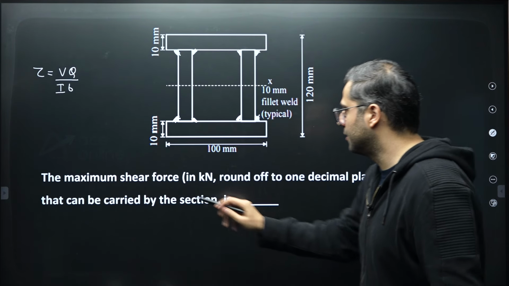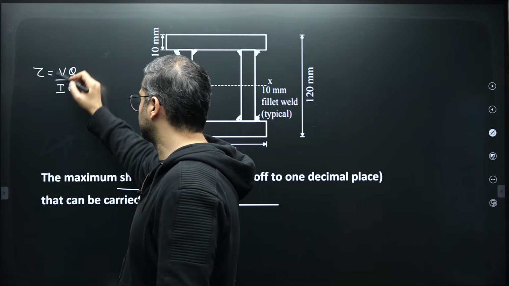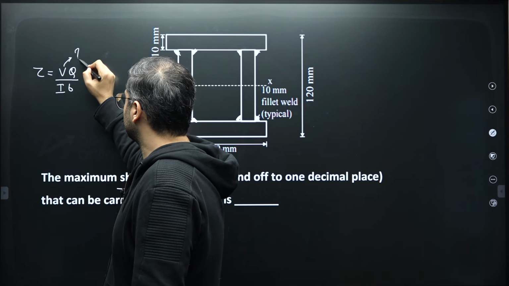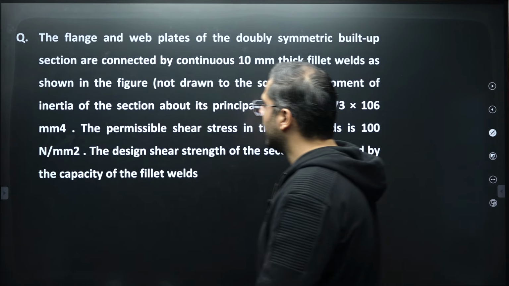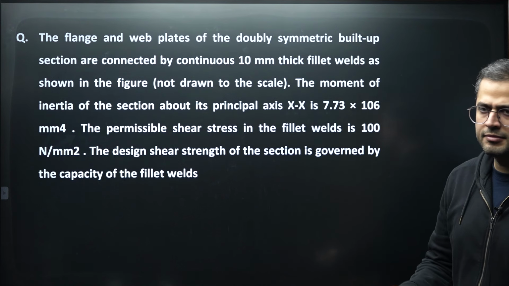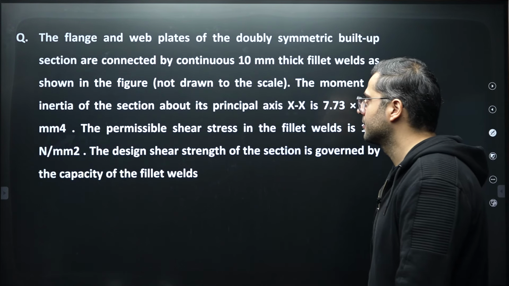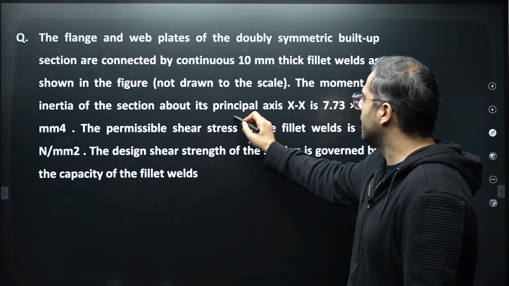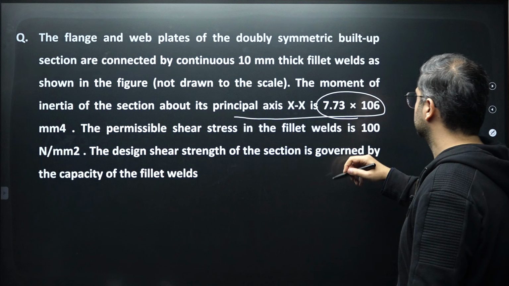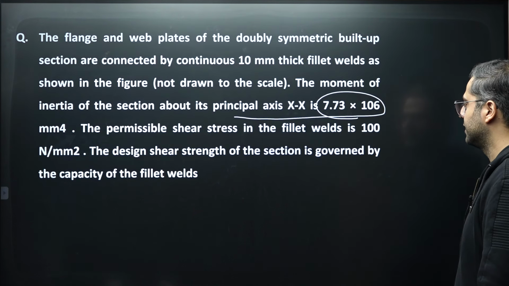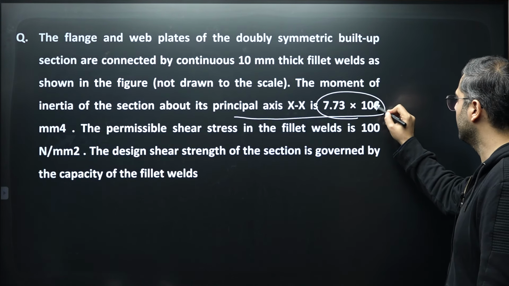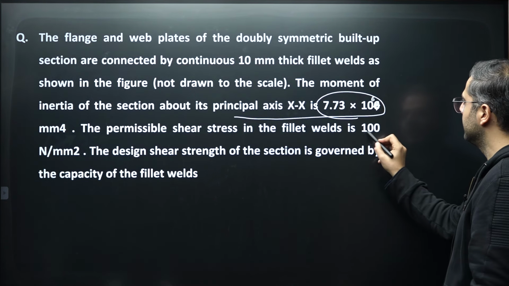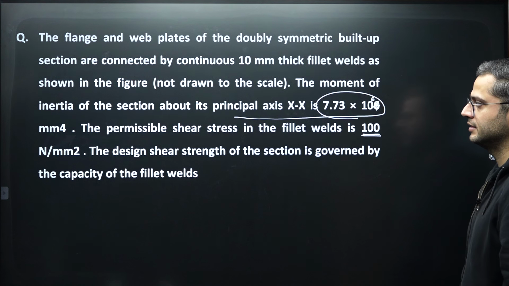Here, the maximum shear force which is supposed to be taken up by the cross section is to be calculated, and it should be such that the weld should be safe. Now, the moment of inertia of the entire cross section is given to us in the question itself, 7.73 into 10 to the power 6. The permissible shear stress in the weld is also given to us, 100 MPa.